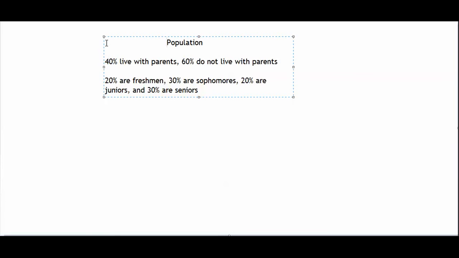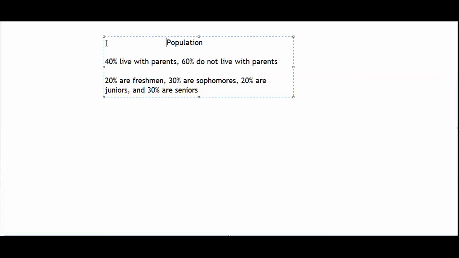Since I am selecting a sample of 100 students, a perfectly representative sample would include 40 students who live with their parents and 60 students who do not live with their parents. A perfectly representative sample would also include 20 freshmen, 30 sophomores, 20 juniors, and 30 seniors.